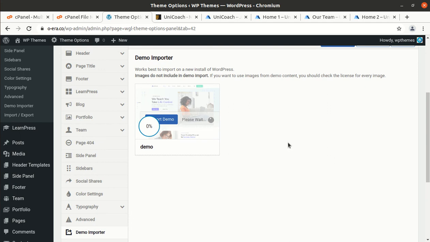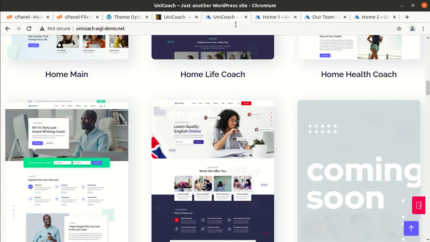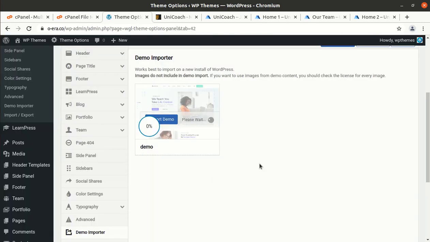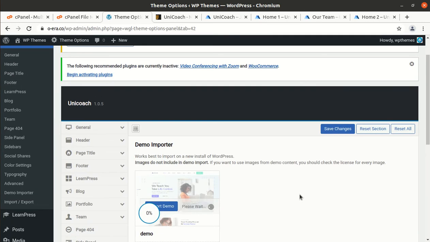So I can conclude that there is something error from the developer side with this theme, and we are actually unable to import the demo website, like even in the demo site.